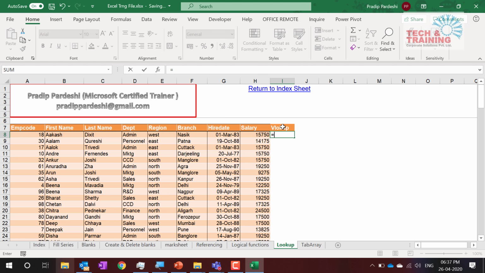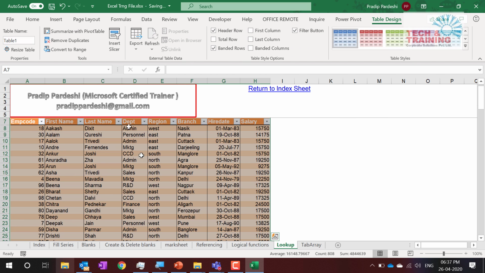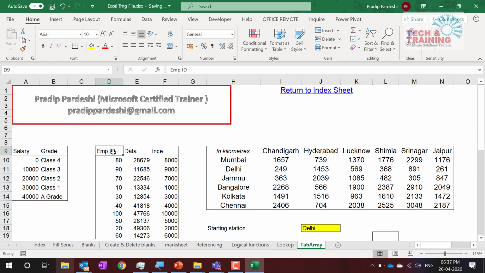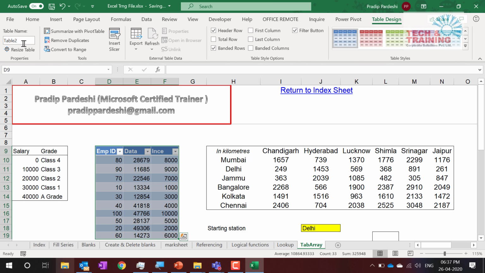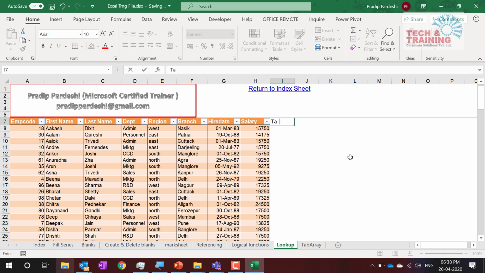Now, how will you do VLOOKUP? First thing to remember, whether you do VLOOKUP or any other function, we just learned one brilliant feature, that is table. Using table, how do you do VLOOKUP? Let's learn that. I create this as a table with Control T, and here I'm going to type our data lookup. As you know, we cannot give a space in between, and this is a table array, so I click Control T and I name it as tab array.